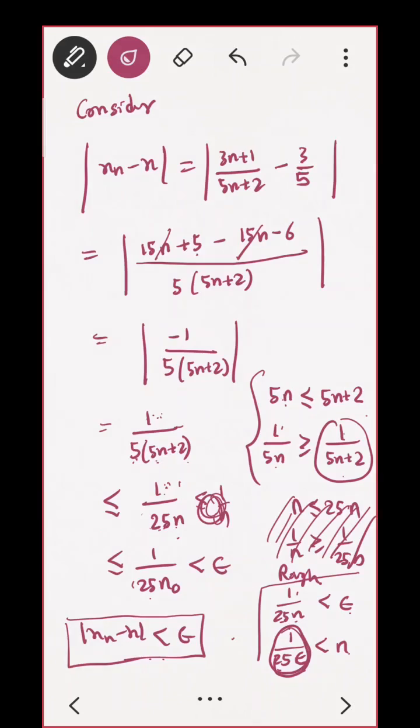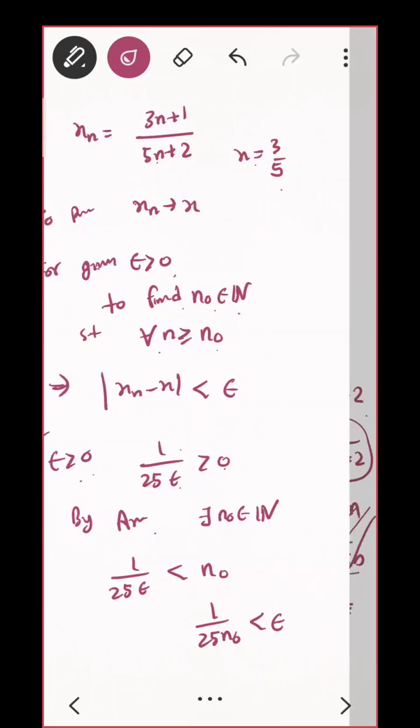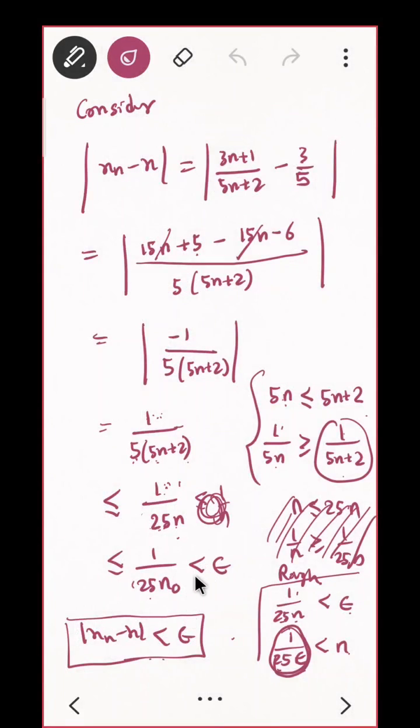So we need to go back here. Epsilon positive, 1/25 epsilon will also be positive. By Archimedean property there exists a natural number n naught such that 1/25 epsilon is less than n naught. So 1/25 n naught is less than epsilon. Here it is just fill in the blanks, that's it. 1/25 n naught is less than epsilon. So we are done. We have proved that xn minus x is less than epsilon for all n greater than or equal to n naught.